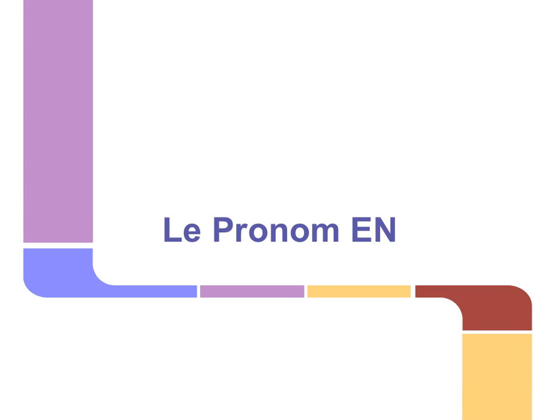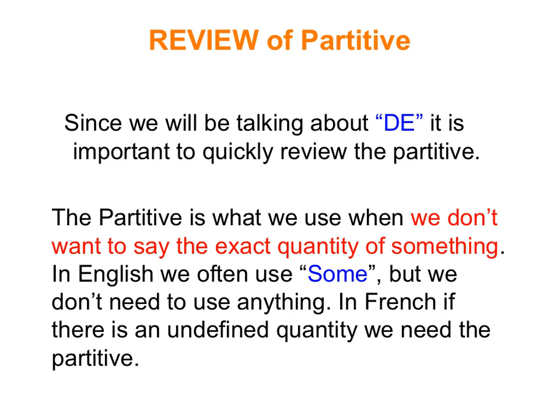Okay, so we've seen now pronouns for direct objects, for indirect objects, the pronoun y, and today we will look at the pronoun en. The partitive is important because it uses de, and de will be important when we want to use en. So, what is the partitive? Well, quite simply, it's what we use when we don't want to say the exact quantity of something.